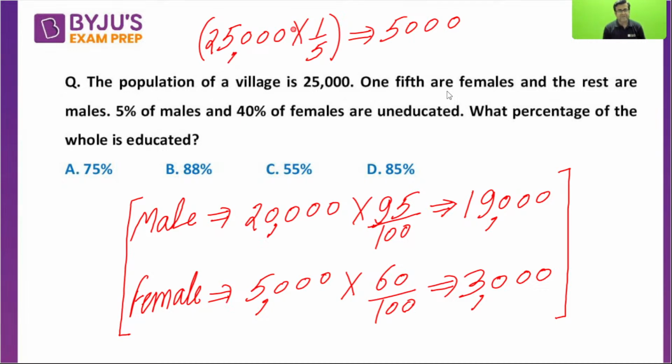25,000 people, 1/5 are female. 1/5 of 25,000 is 5,000. So out of 25,000, 5,000 are female, and the remaining 20,000 are male. 95% of males are educated because 5% are uneducated. 40% of females are uneducated, so 60% of females are educated. 19 plus 3, 22,000 are educated out of 25,000, into 100. 25 fours are 100, 22 fours are 88 percent. So B option is absolutely right. I think this is clear.